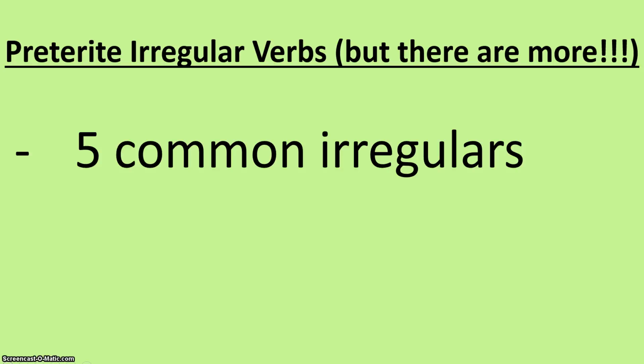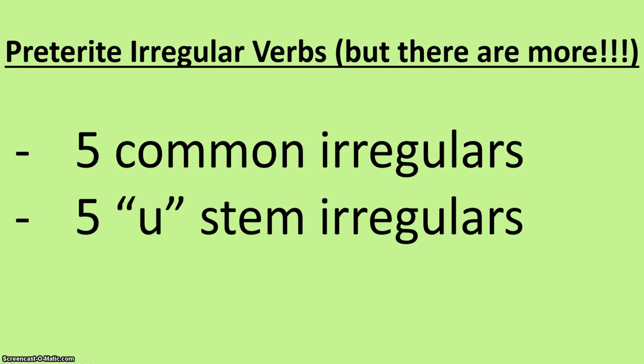And in terms of the irregulars, we have learned our 5 common irregulars. We have our twins, ir and ser. We have our rhymers, ver and dar, and we have our lonely, forever alone verb, hacer. We also then learned our 5 U-stem irregulars, which are going to be estar, saber, poner, poder, and tener.